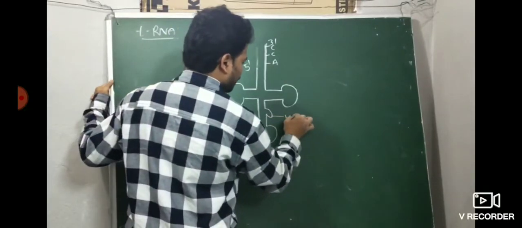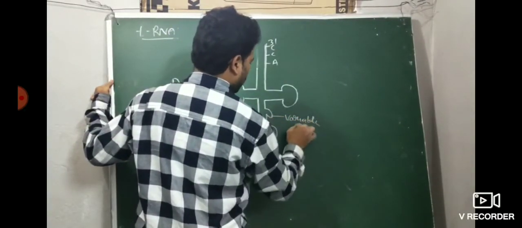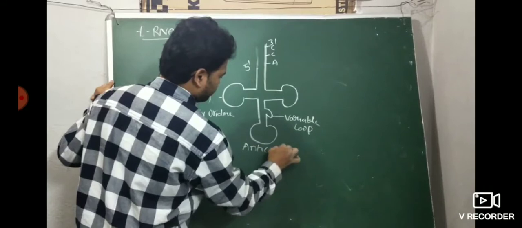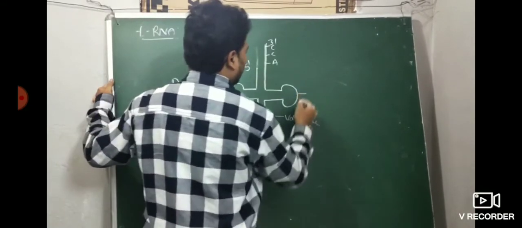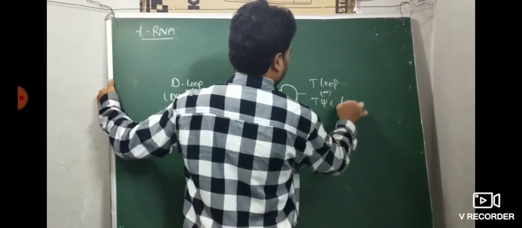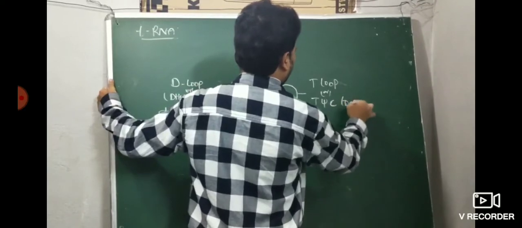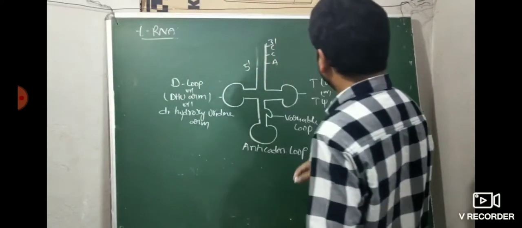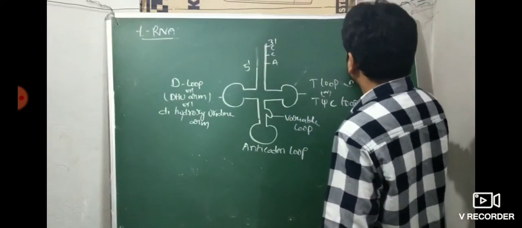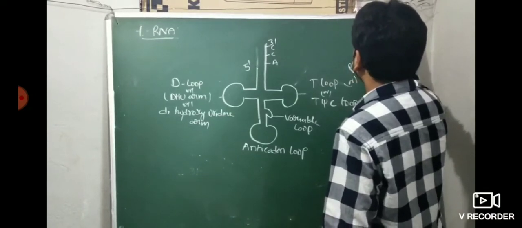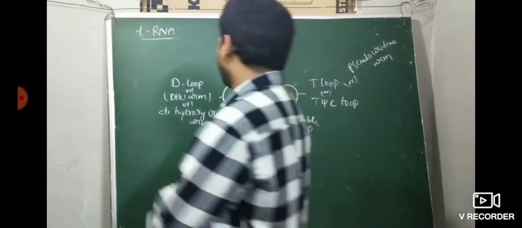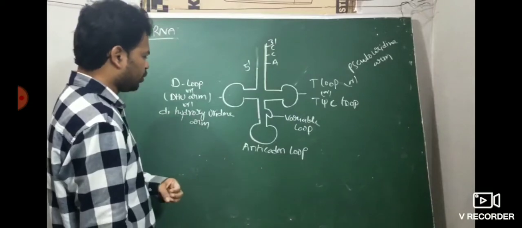This is a variable loop. This is an anticodon loop. This is a T loop, or T and C loop. Then the pseudouridine arm. All are having different names. This is mainly the D loop, DHU arm or dihydroxyuridine arm.